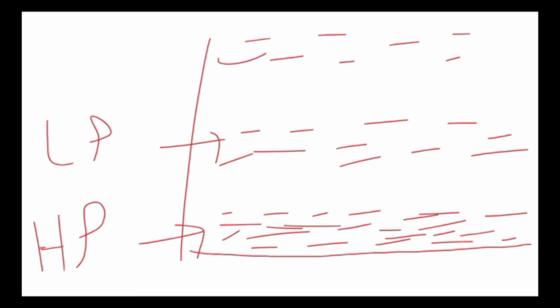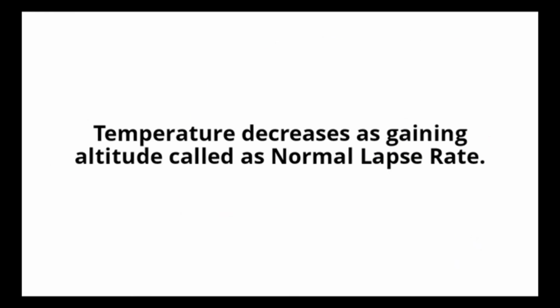So in this case, the concept of normal lapse rate comes into the picture, because the temperature is high at the surface, but as we are moving above the surface, the temperature is reducing. So from this we can understand the definition: the temperature decrease with gaining altitude is called the normal lapse rate.